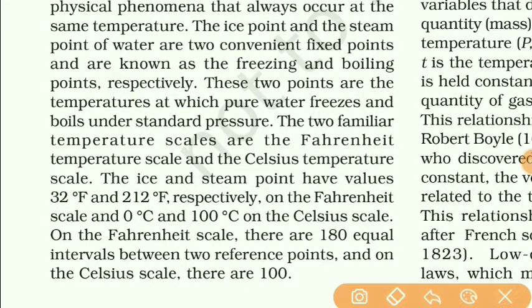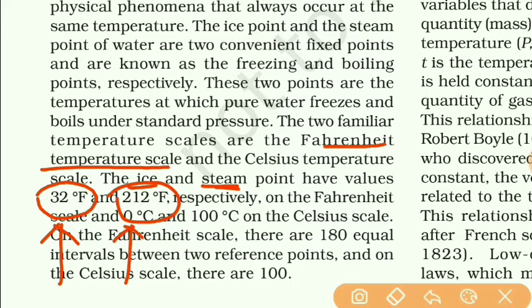Now in the Fahrenheit temperature scale, the ice point is 32 degrees Fahrenheit and the steam point is 212 degrees Fahrenheit. So between the ice point and the steam point, there are a total of 180 equal divisions.